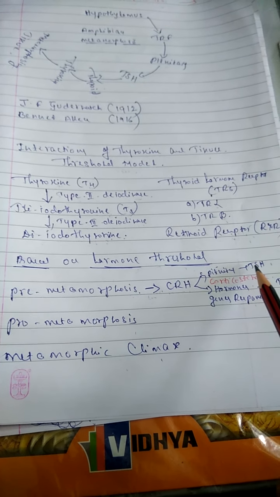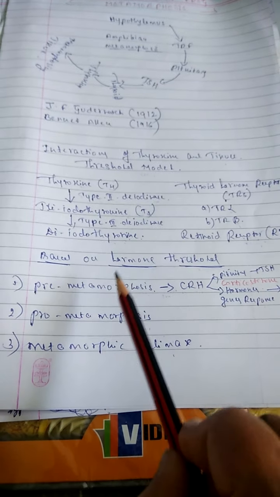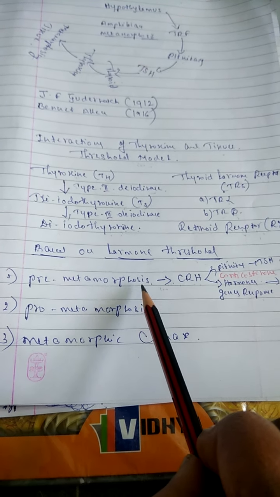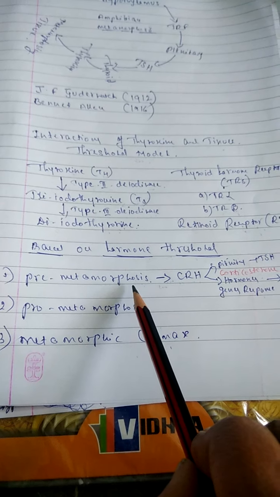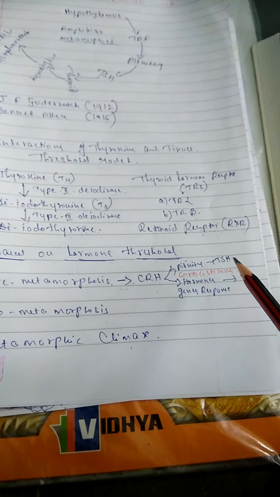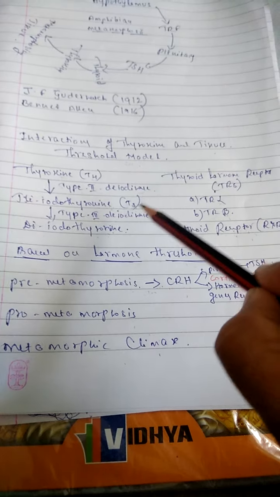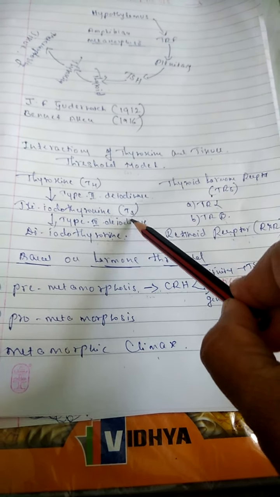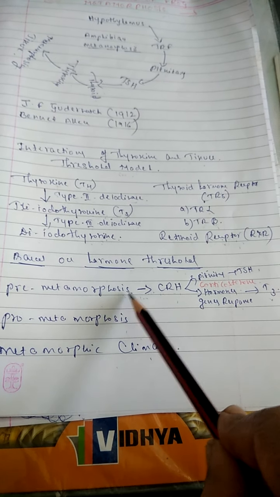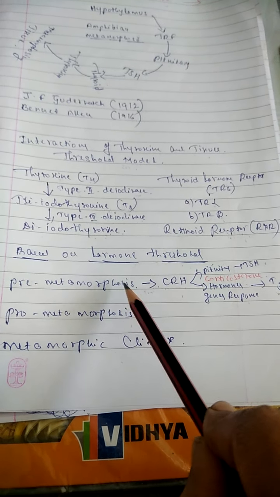This effect, the TSH thyroid stimulating hormone and T3, both affect frog metamorphosis. In this case, the limb rudiments that are there are developed, that is, limb development takes place under the thyroid stimulating hormone, and both the T3 and T4 hormones influence the tissue to develop the limbs, that is, the legs will be developed in the pre-metamorphosis stage.